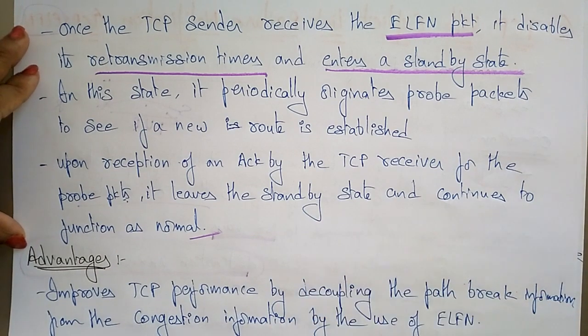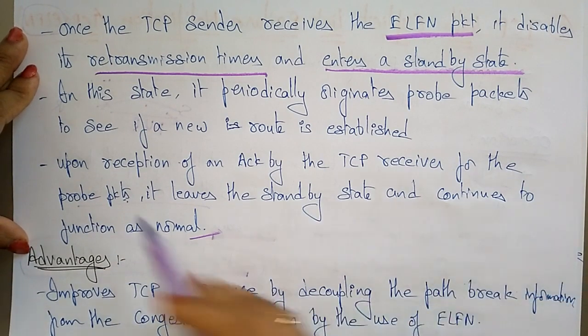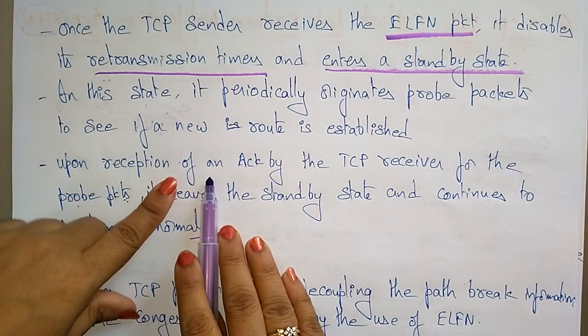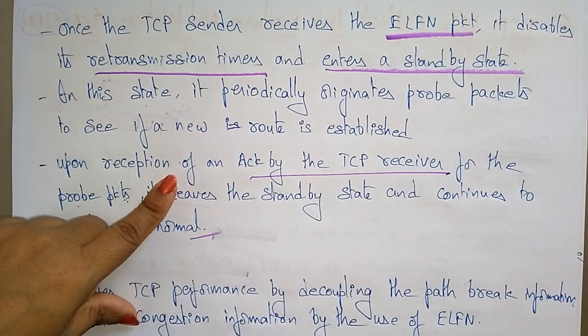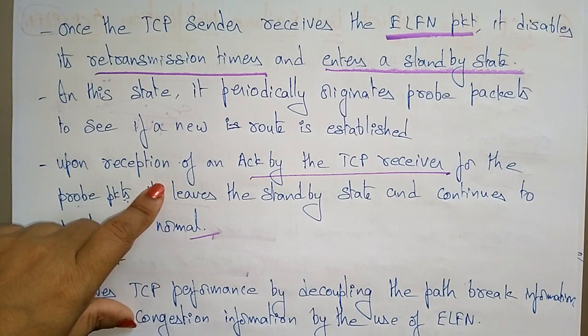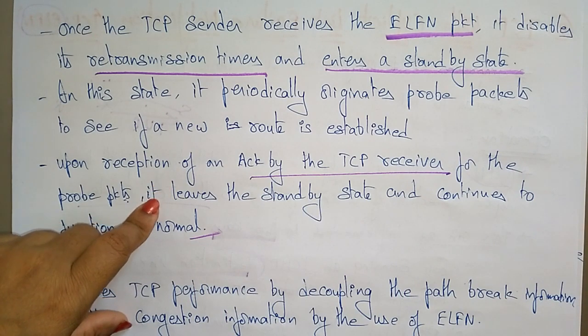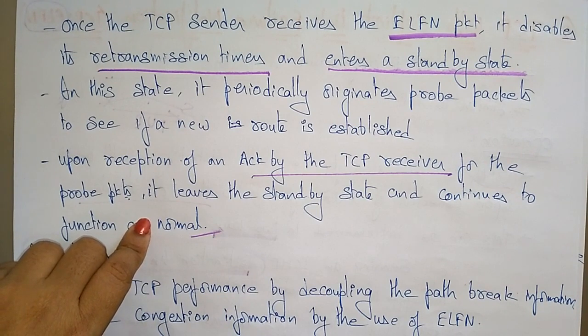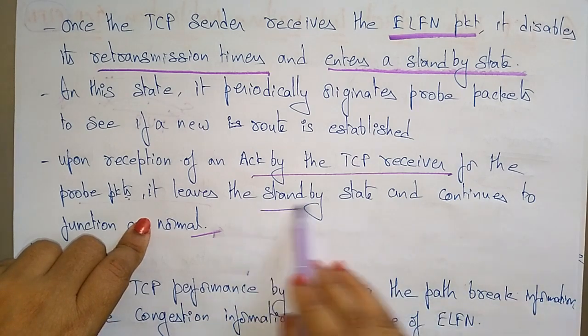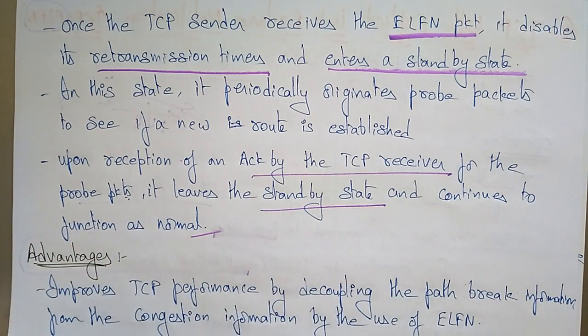So whenever it finds a new route established, the packet sent to the receiver will be answered with an acknowledgement message. Whenever the sender receives the acknowledgement from the receiver for the probe packet, it leaves the standby state and continues to function as normal.